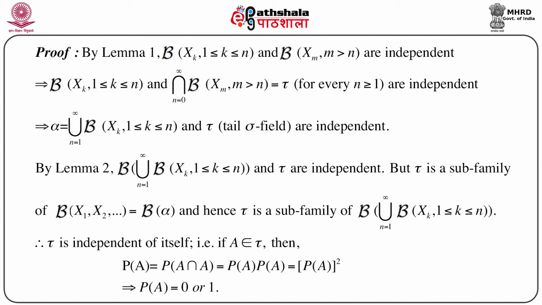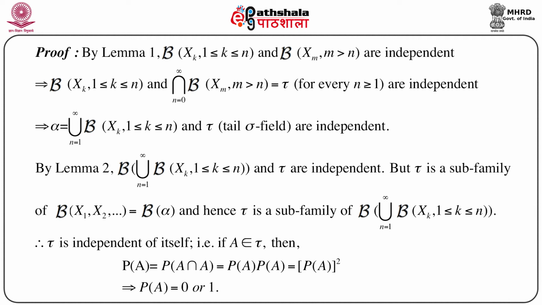Now by Lemma 2 we can immediately say that the sigma field B of the union over n equals 1 to infinity of the sigma fields B of X_k, k between 1 and n, that means we are taking the union over n equals 1 to infinity for all such alpha sets, and tau are independent. But what is tau?